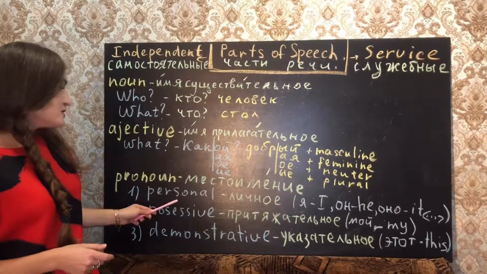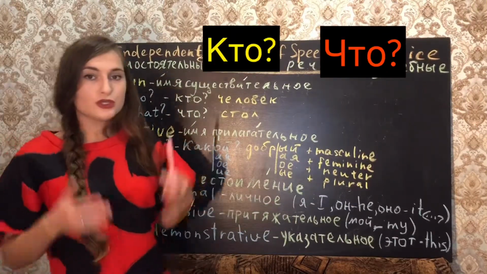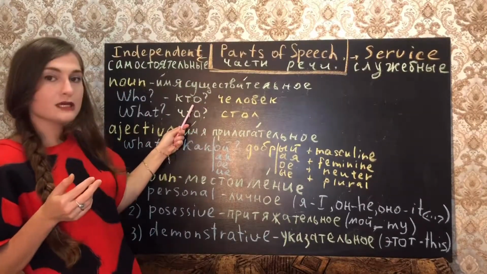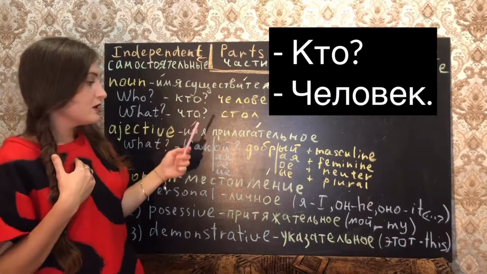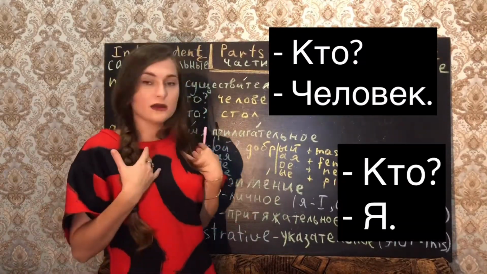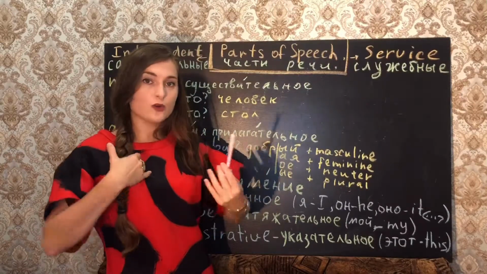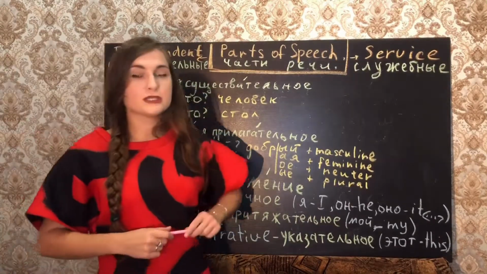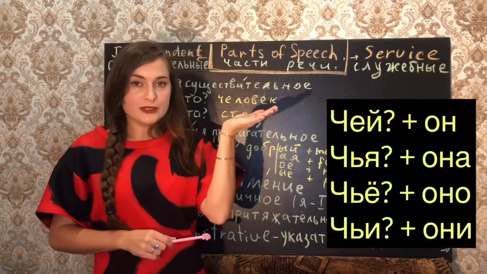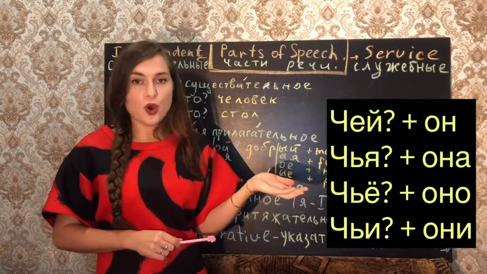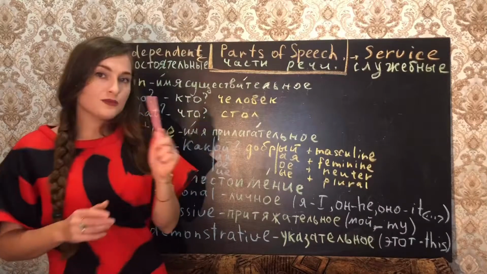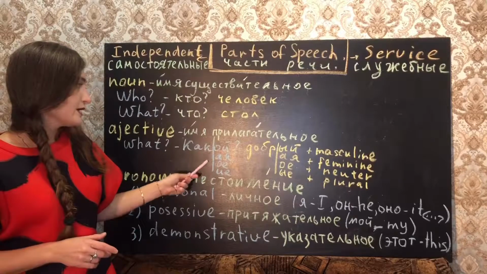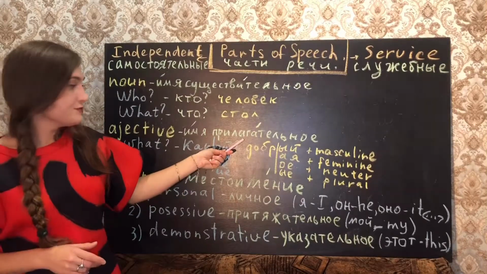The question of the personal pronoun is кто, что. Кто, just like имя существительное. I can say кто человек, or I can say кто я. Instead of человек, I will put я. The possessive pronoun has the question whose: чей, чья, чье, чьи. The same thing as with the adjective: какой, какая, какое, какие.